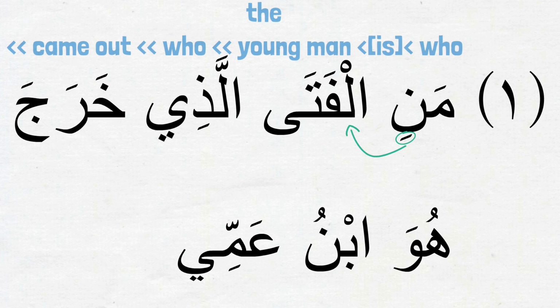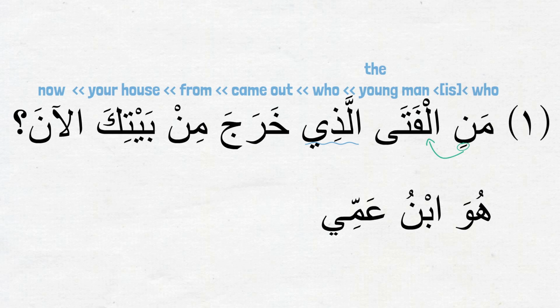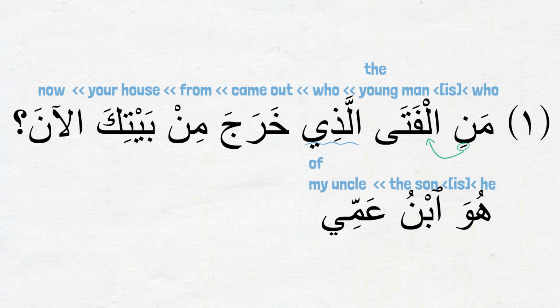The second thing is that the ism mawsool alladhi is used here because it is coming with al-fata, which is a mudhakkar ism. And finally, we said min baytika, assuming we are asking someone who is a male. But if this question was being asked to a female, we should have read it as min baytiki, from your house. Min baytiki. The answer is huwa banu ammi. He is the son of my uncle.